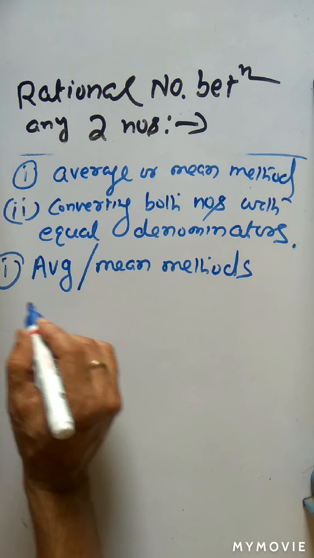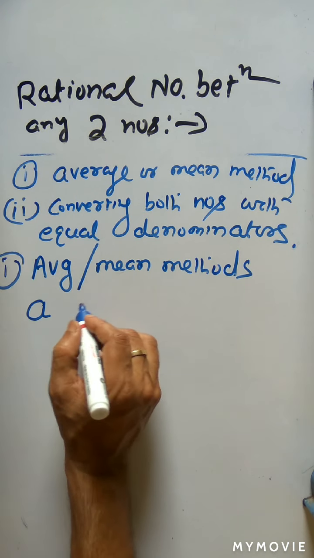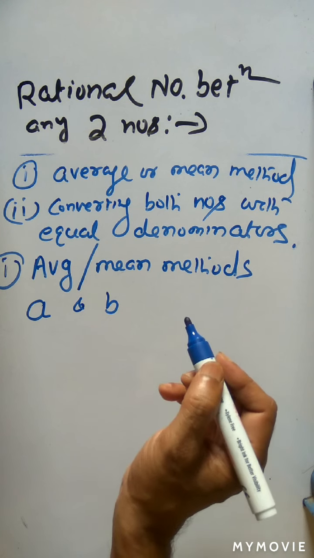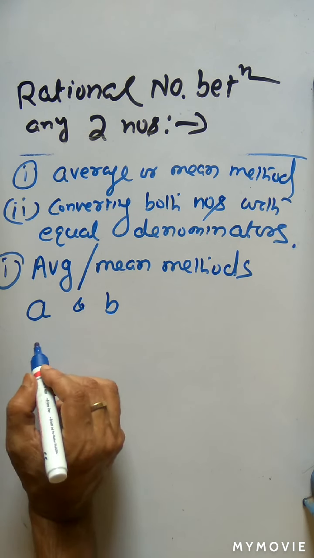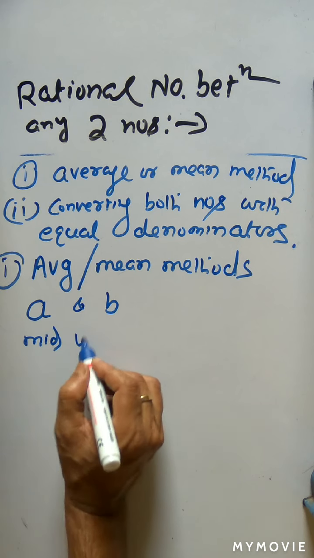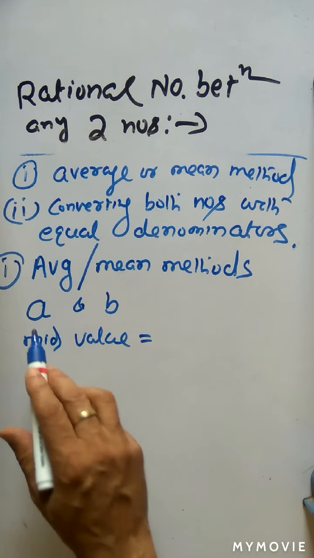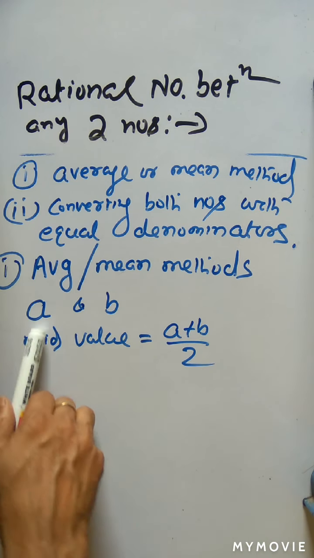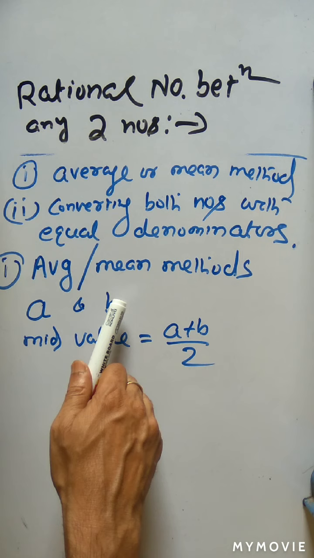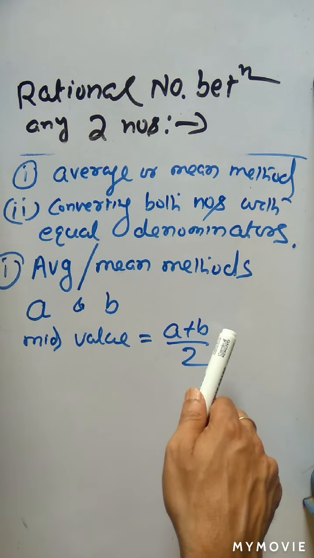Okay, so let us take A is a rational number and B is another rational number. Then what is the mid value between A and B? The mid value between A and B, which is nothing but the average value or mean value, is written as (A plus B) by 2. This is the first number A, second number B. How do you find the mid value between A and B? Just take the average, that is (A plus B) by 2.